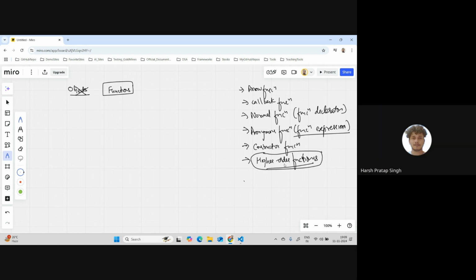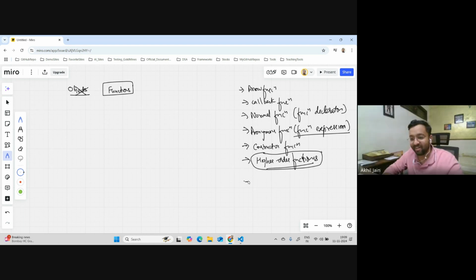Someone was saying that if we declare a function inside an object, then it's called a method, I guess. That's a universal kind of terminology, right? If you talk about creating a function inside a class, or in this case you're telling about objects. Objects we have not discussed, so I'll not go deep into it, but you're absolutely correct. In JavaScript we call it a method, but in essence, at the root of it, it's just a function only. Let me write it here, method.